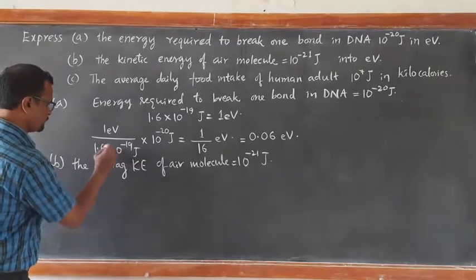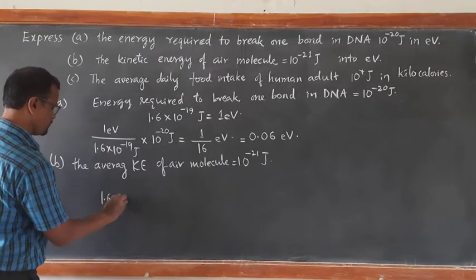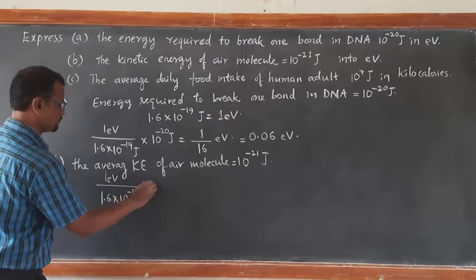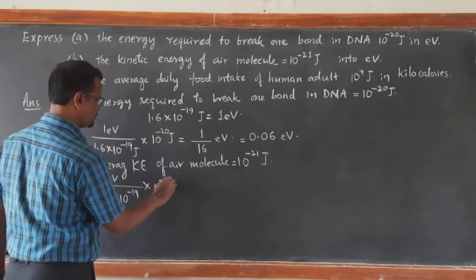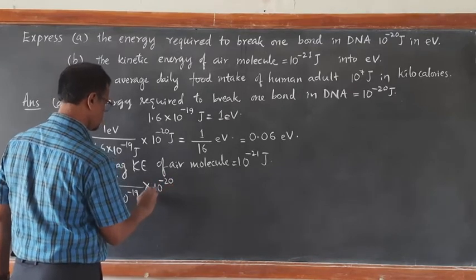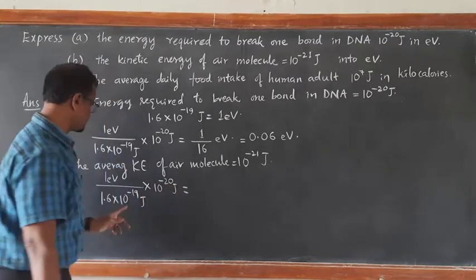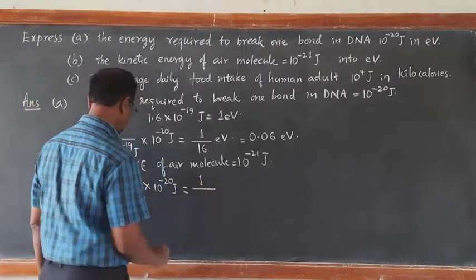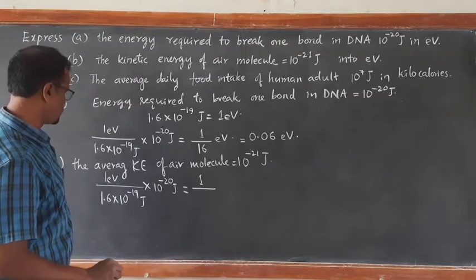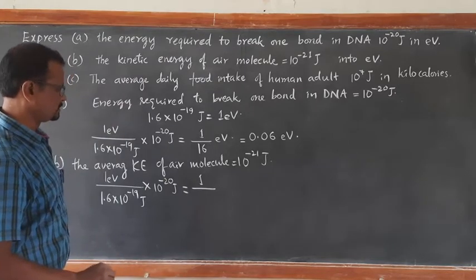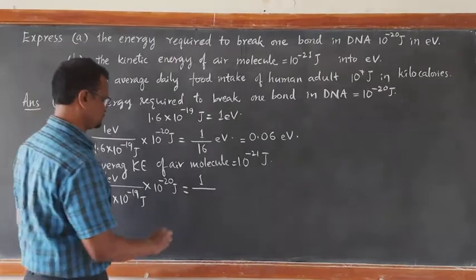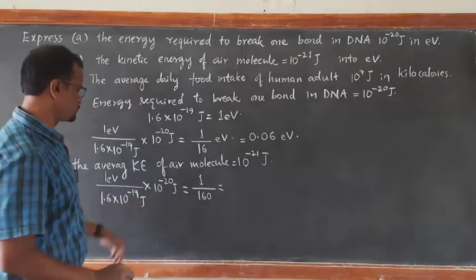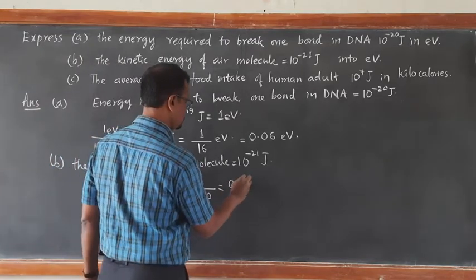So again we can use the same conversion. 1.6 into 10 raised to minus 19 joules corresponds to 1 electron volt. Therefore, for 10 to the power of minus 21 joules, joule cancels. You can see again you get 1 divided by 160. So if you work it out, it comes out around 1 divided by 160.